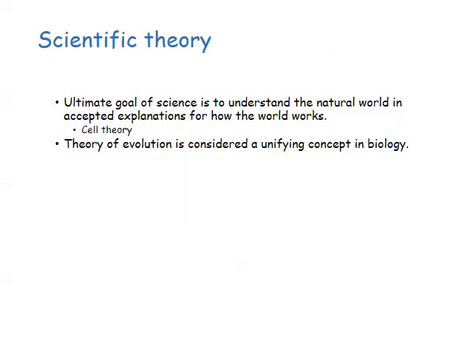It's a goal of science to understand the natural world. When various hypotheses have been found to be true repeatedly, they can form a scientific theory. The cell theory states that cells are the basic unit of life and that all cells arise from pre-existing cells. The theory of evolution by natural selection is the process by which organisms change over time as a result of changes in heritable, physical, or behavioral traits.